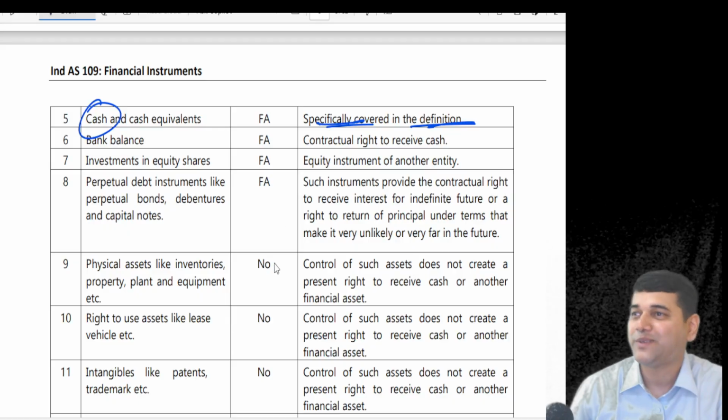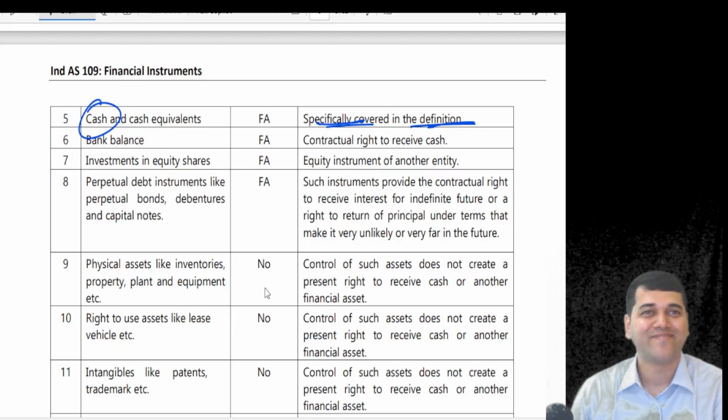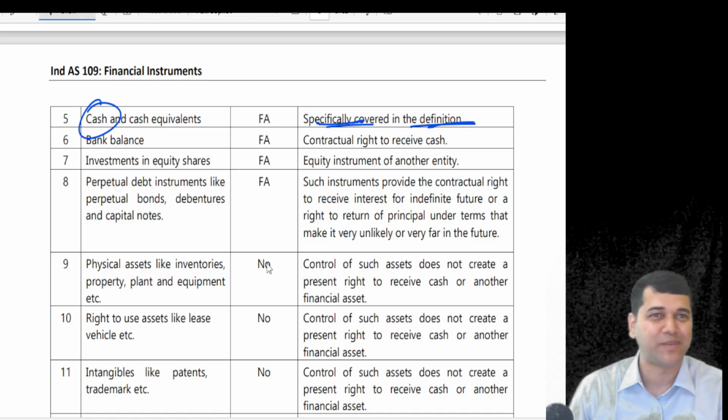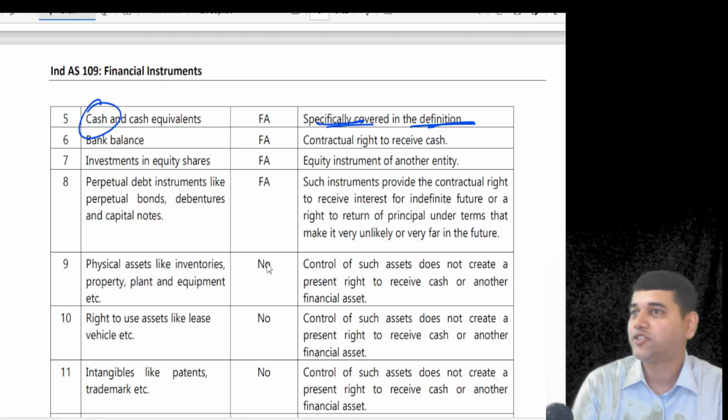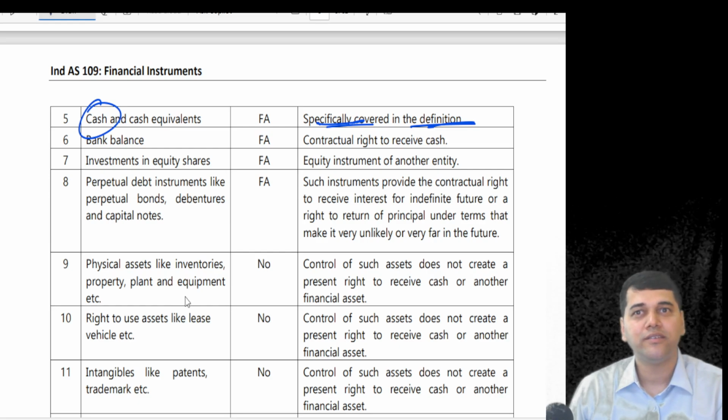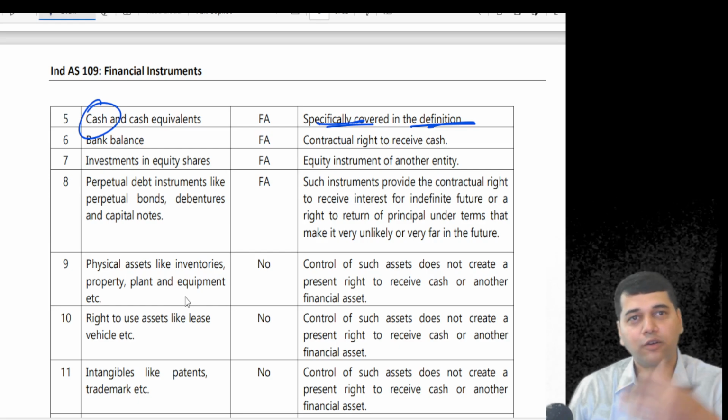Actually, I missed asking you, why is cash a financial asset? Equity I asked you, you told me, sir, equity is the investment in some other company. Now, what's the answer the institute is expecting from you? Why is cash a financial asset? Tell that, it is specifically told. Understood how to write the answer?